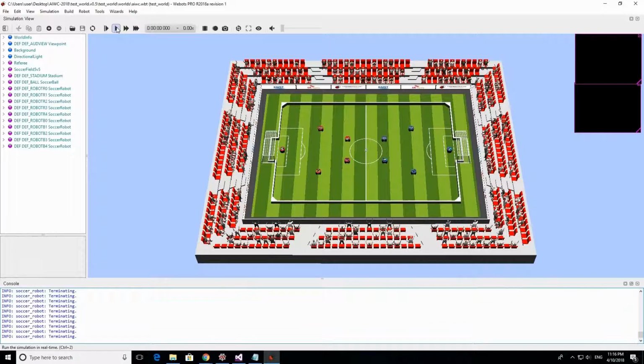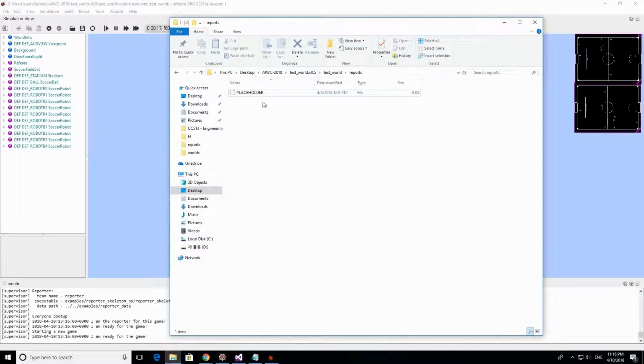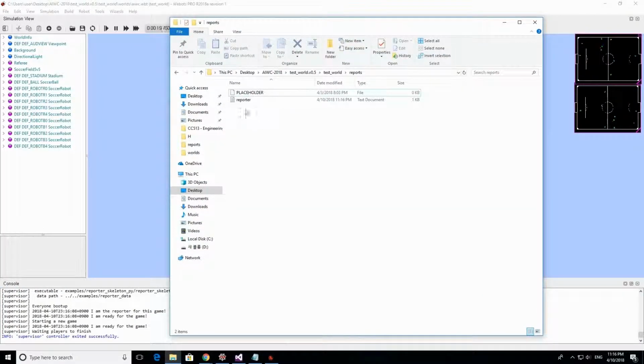And we're going to run the simulation again. We see that our robot 2 is here, so he didn't touch the ball. And one team scored. Our team scored actually. Let's see if he touched the ball. Oh yeah, he touched the ball. Yeah, he's touching the ball again. All of this is going to be appended as information for our report that you're going to see here soon.